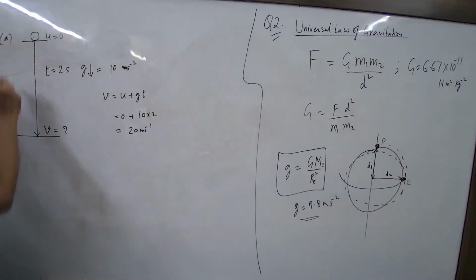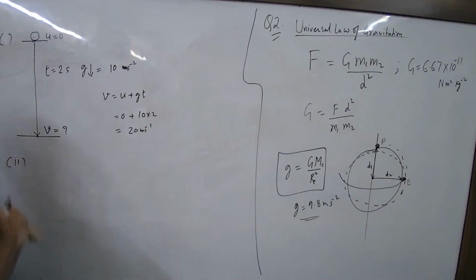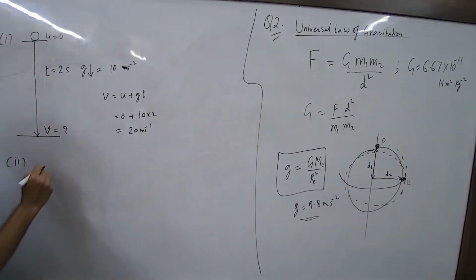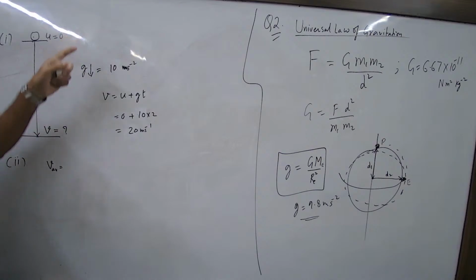This is part A. Now part B: what is the average speed during the fall? Now the acceleration due to gravity is constant throughout.